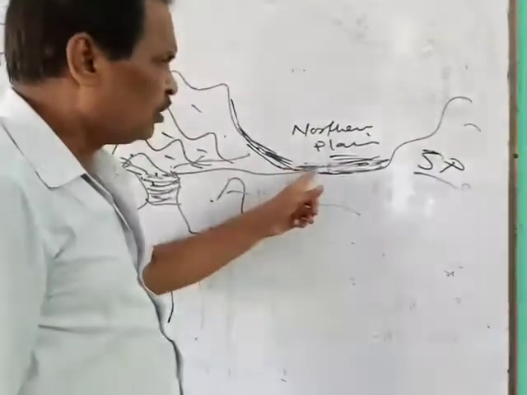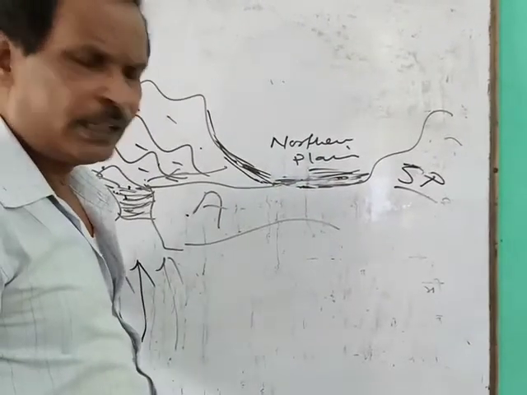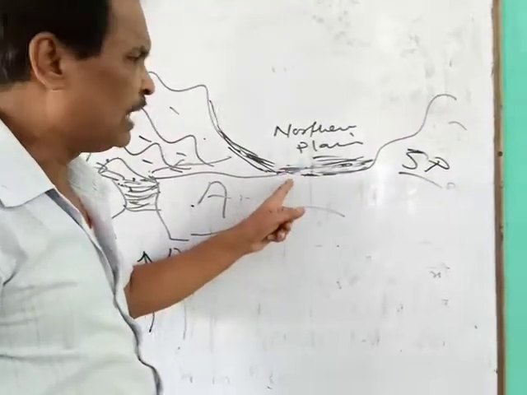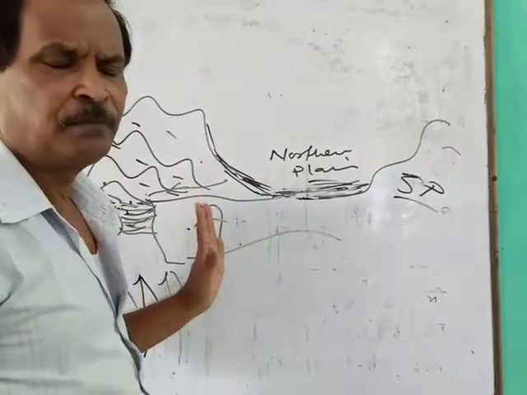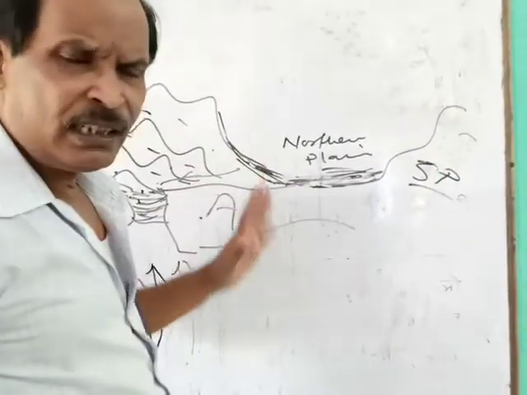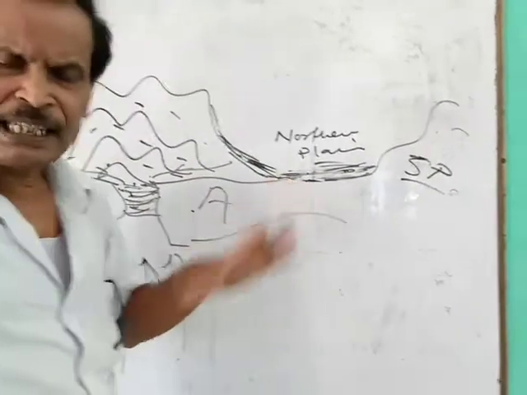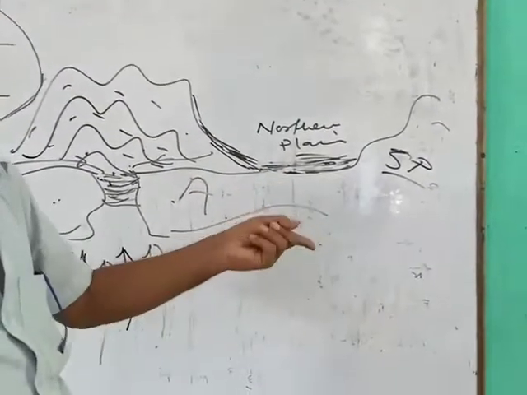I mean the southern part of the Tethys Ocean, and due to gradual deposition of that sediment, this northern plain was formed. I will teach about the northern plain in detail in my next topic.